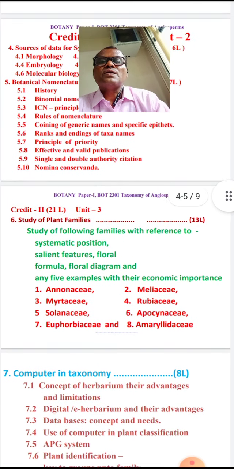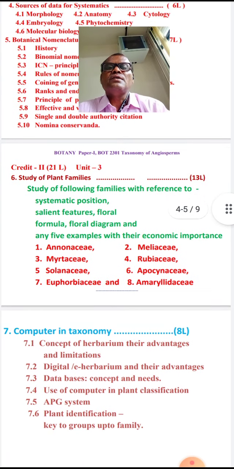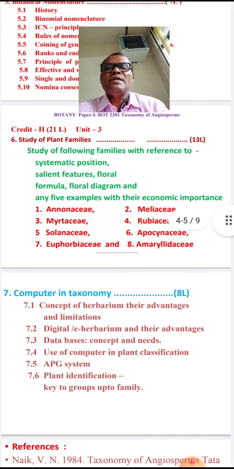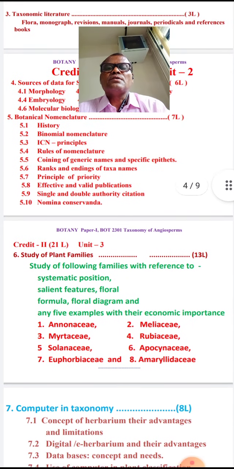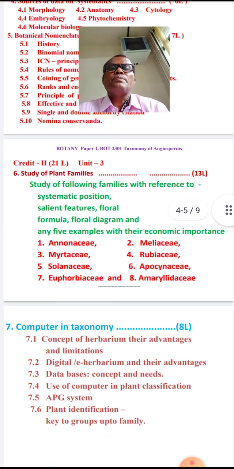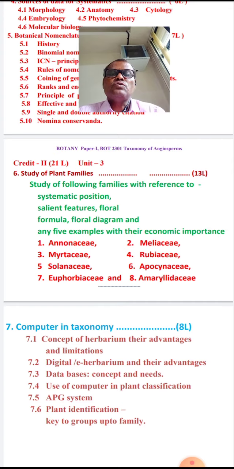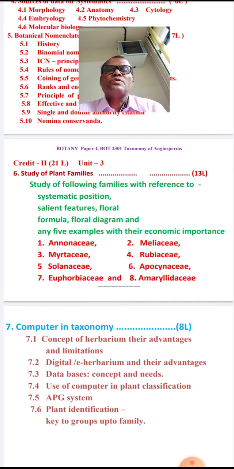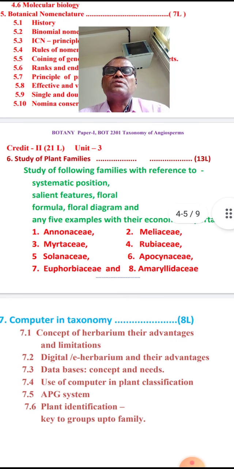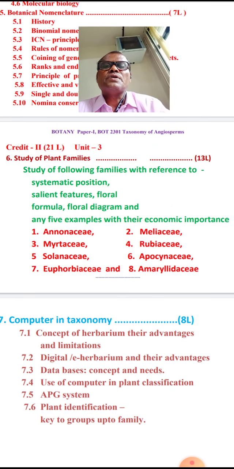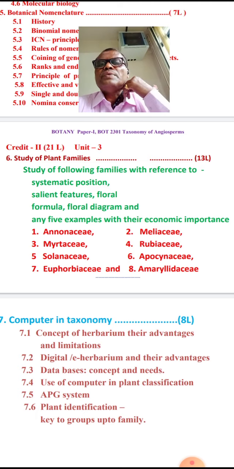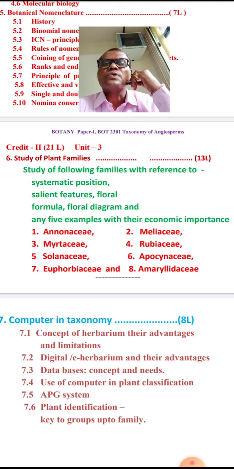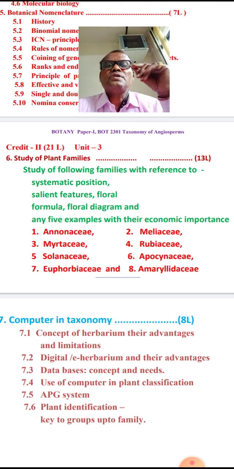And the credit number in this second, the study of the plant families are there. So this is actually credit number 2. So study of different plant families, it carries 13 lectures. So here you have to study about the 8 families, as we have seen. So these families will be studied with reference to the systematic position, that is classification, the salient features of the family, then floral formula, floral diagram, and the 5 examples of each family.